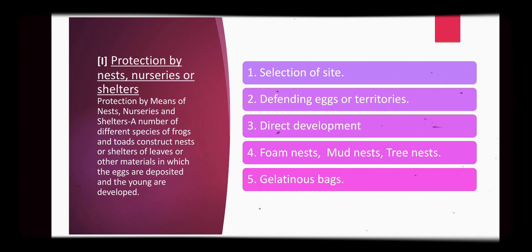A number of different species of frogs and toads construct nests or shelters of leaves or other material in which the eggs are deposited and the young ones develop. So it includes selection of site, defending eggs or territories they make, and direct development. Different types of nests include foam nest, mud nest, tree nest, etc., and gelatinous bag.